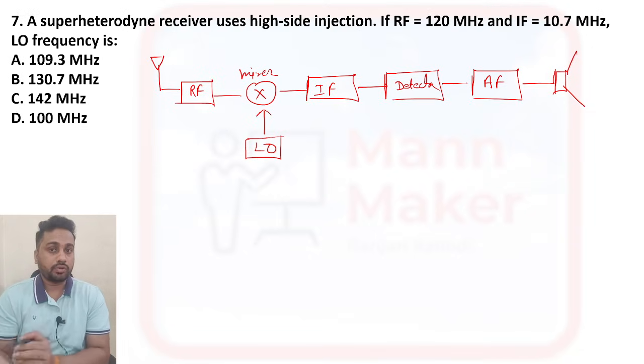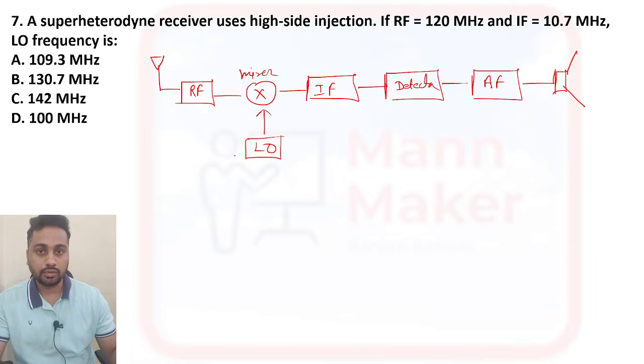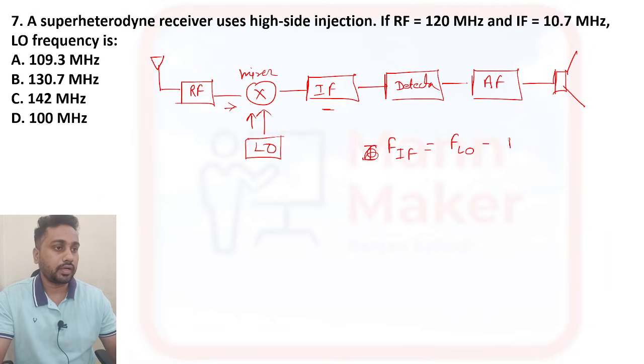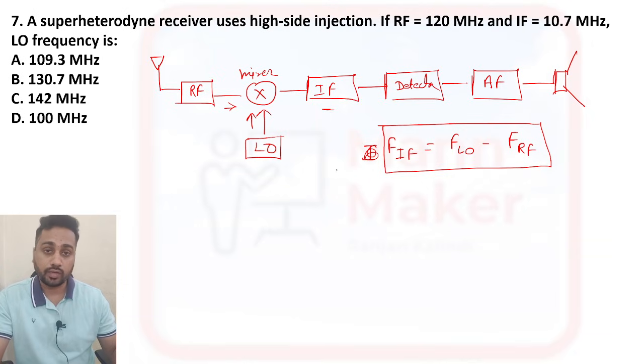Superheterodyne receiver block diagram you need to remember till your interview. In interviews also, so many candidates got this question: draw a block diagram of a superheterodyne receiver. Now here, in a superheterodyne receiver, generally we calculate IF, intermediate frequency. The RF is going this side, and the local oscillator is also passing into the mixer. So the frequency of IF is equal to the frequency of local oscillator minus frequency of radio frequency. This is the formula for a superheterodyne receiver.